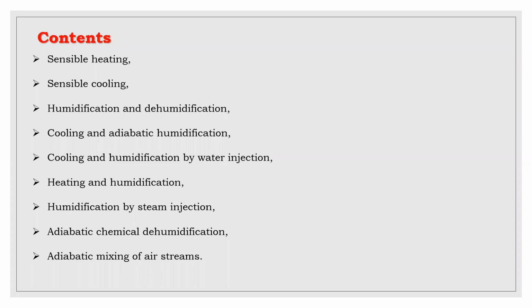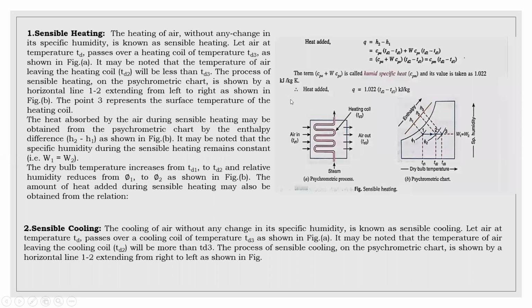These are the contents which I am going to discuss under the psychrometric processes. First one is sensible heating, second sensible cooling, third humidification and dehumidification, fourth cooling and adiabatic humidification, fifth cooling and humidification by water injection, heating and humidification by steam injection, adiabatic chemical dehumidification, and adiabatic mixing of air streams. All these are the contents which I am going to cover in this PPT. First, let us come to sensible heating.